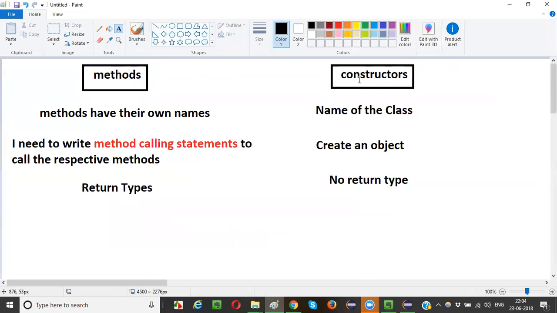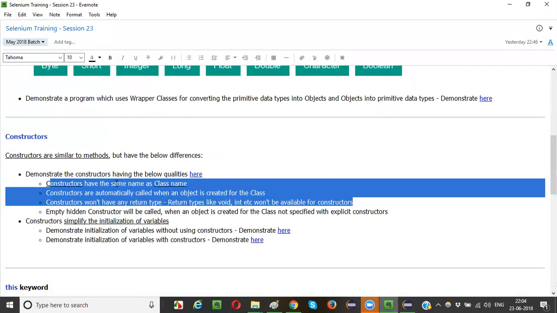Methods have their own names, whereas the constructor name should be the same as the class name in which it is created. For methods, if you have to call other methods from other methods, you need to call them specifically by writing method calling statements, from where you want to call the methods. But in constructors, you don't have to call them. You simply create an object, and automatically the constructor will be called. Methods will have a return type, whereas a constructor doesn't have any return type. Here we have to provide void, but for constructors you don't have to specify even void. So those are a few differences, guys.